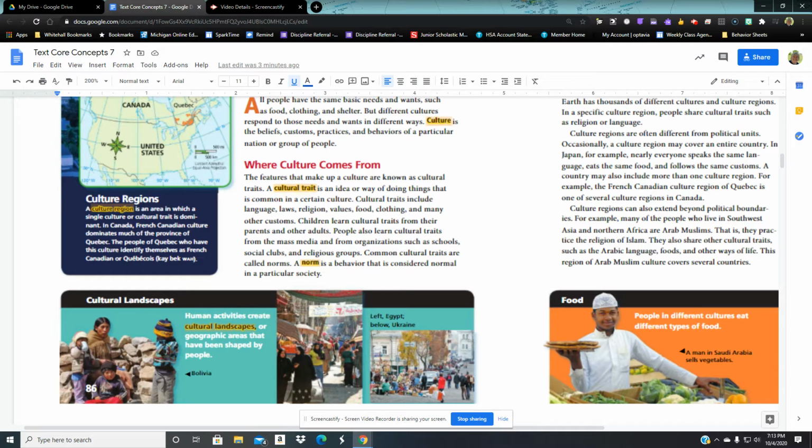Going down to a cultural landscape. Human activities create cultural landscapes or geographic areas that have been shaped by the people. In Bolivia, the ancestors of the Inca, the ancient Inca, they built terraces on the side of mountains. That's a cultural landscape. It shows how they farm. They still farm those terraces today, very much as the ancient Inca did hundreds of years ago until the Spanish